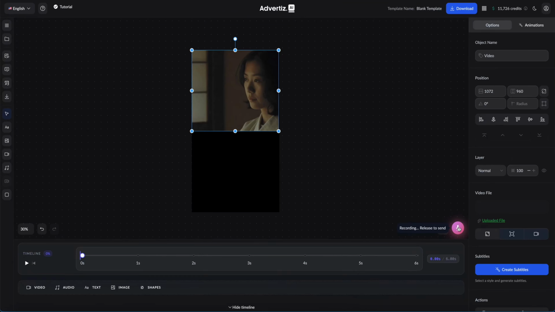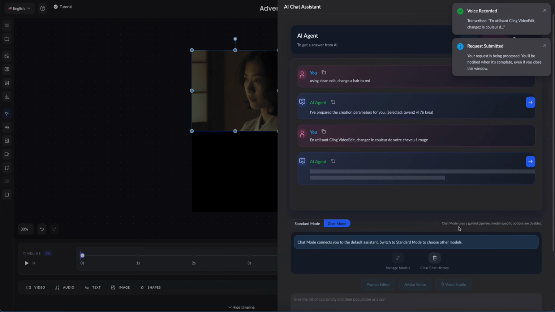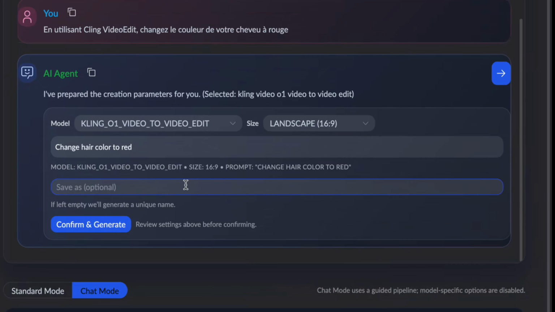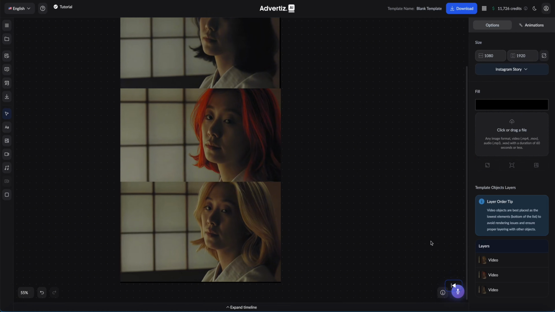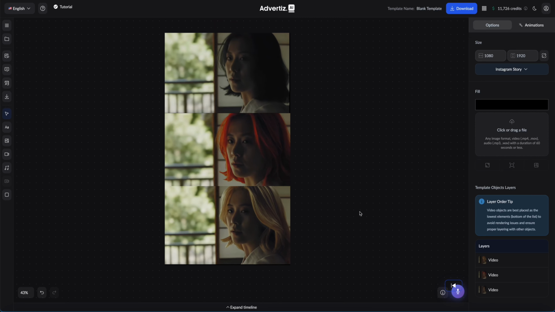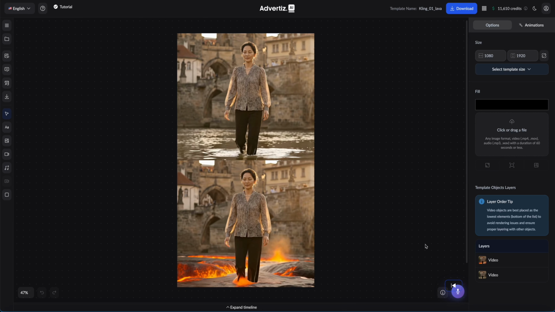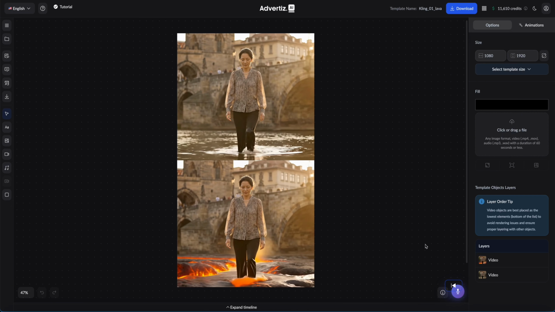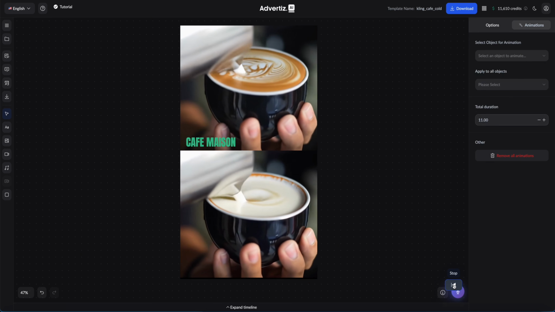Welcome to the next era of visual editing, where you control videos and images with nothing more than your voice. With models like Kling O1, Nano Banana, Qwen Image Edit, and modern text to video systems, editing has become fully conversational. Instead of searching through tools and menus, you simply describe what you want, and the AI transforms your content while preserving the original motion and structure.